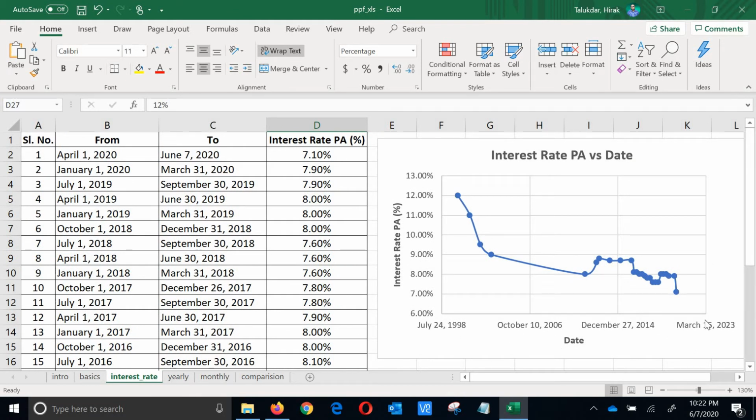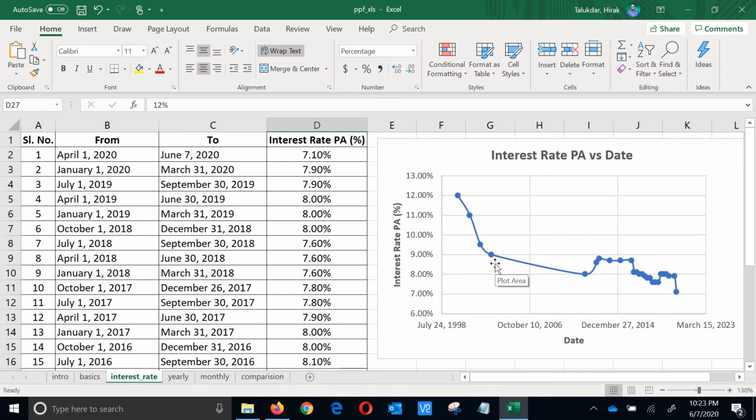You can see here the dates are there, and here the interest per annum. So it started from 12%, went down to 9%, slowly went down to 8%, then went back to 8.8%, 8.9%, again came back to 8%, then went to 7.7 or something, and again came up to 8%. It was 7.9% till 31st March of 2020. On April 1st, 2020, the central government suddenly decreased it to 7.1%. This is just to give you a background, a historical rate of return from PPF.